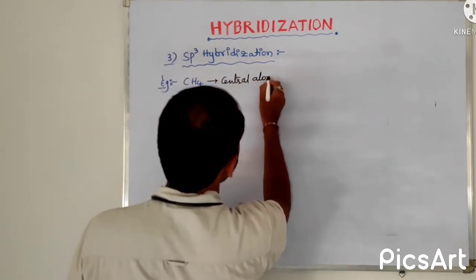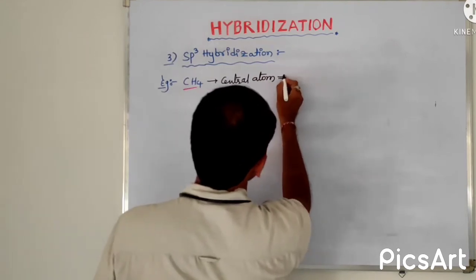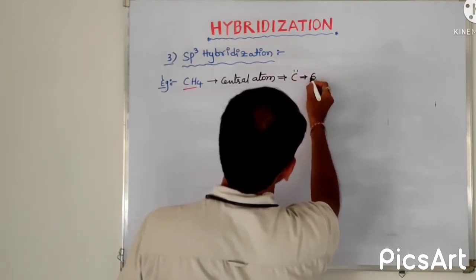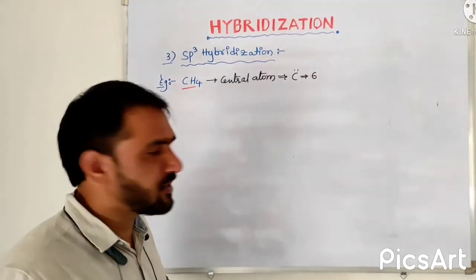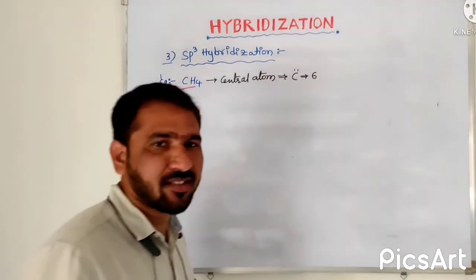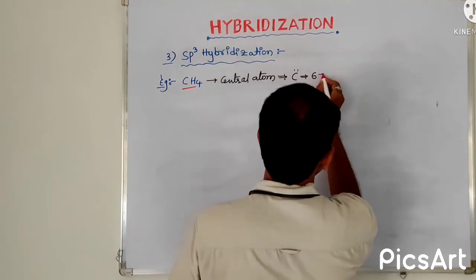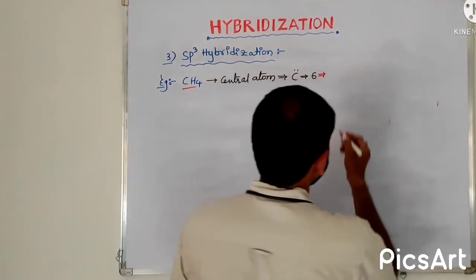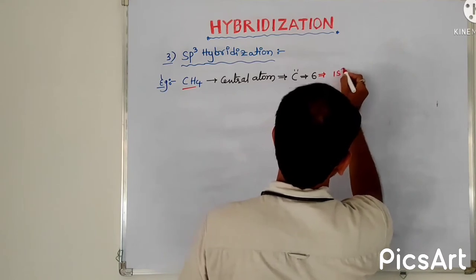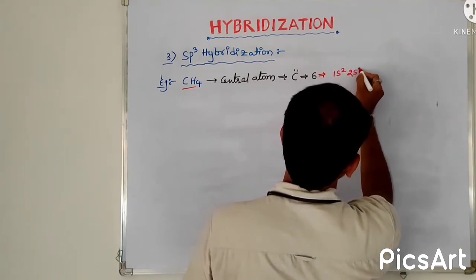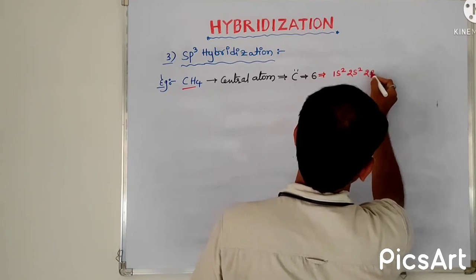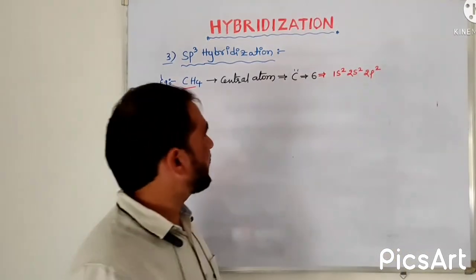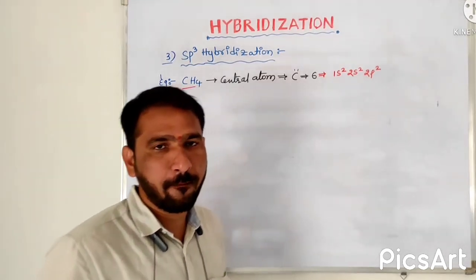Central atom is carbon. Its atomic number is 6, meaning 6 electrons, and those 6 electrons we need to fill in the respective orbitals, like 1s2, 2s2 and 2p2. This is the complete electronic configuration of carbon.